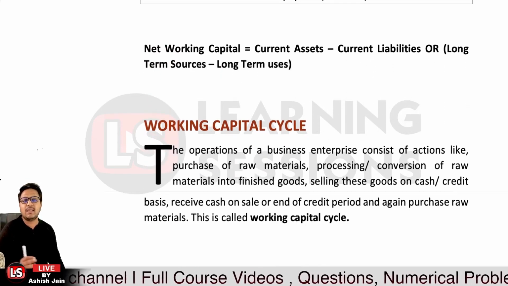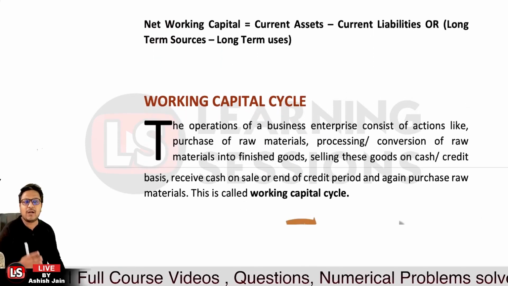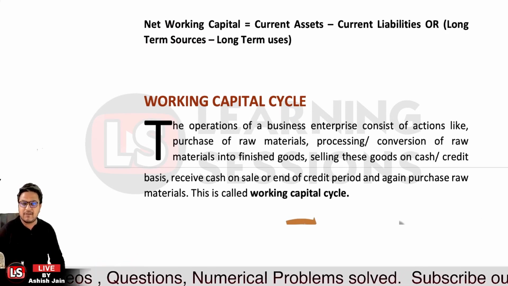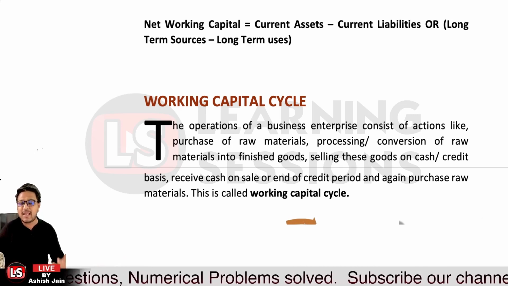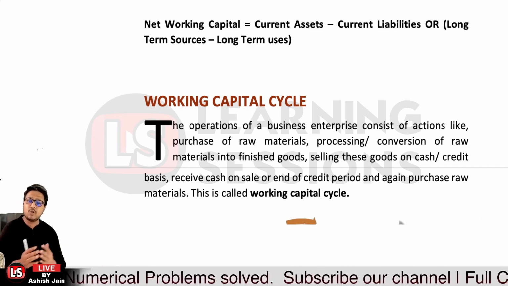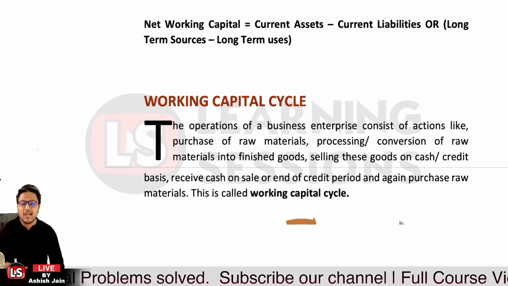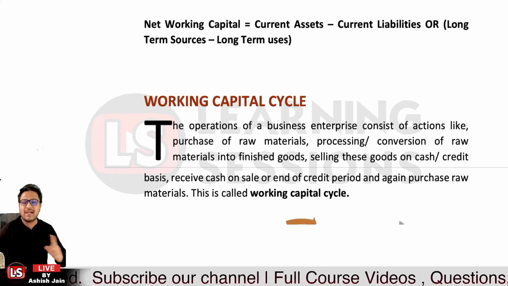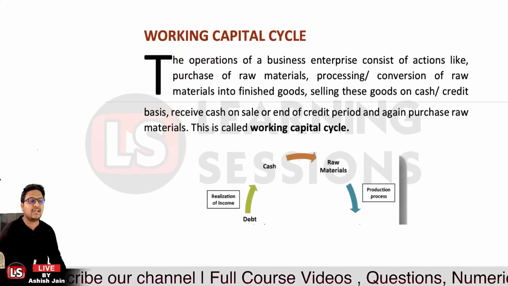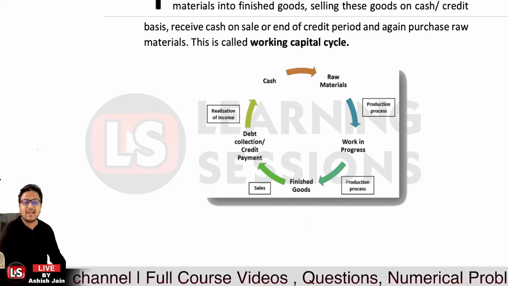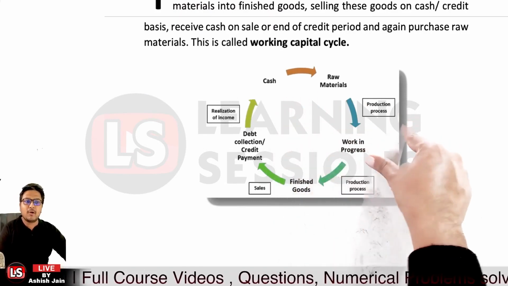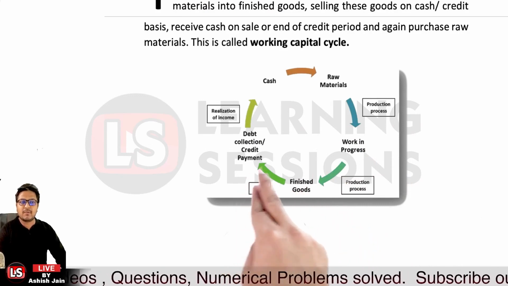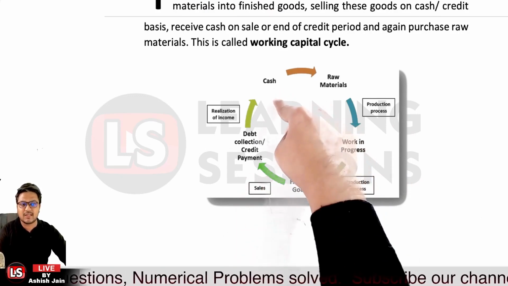Now let's understand the working capital cycle. I have already given you an idea of what the working capital cycle is. There are different operations in the business itself. First of all, we purchase the raw material, then we work upon it, and further the final goods are produced, after that we sell them, and further we receive the cash again. So the full cycle is said to be the working capital cycle. Here the idea is that we had the cash, we purchased the raw material, production was in progress, there was work in progress, we have the finished goods, and further we sold them. It may be the case that we sold them for cash, then we will receive the cash again.